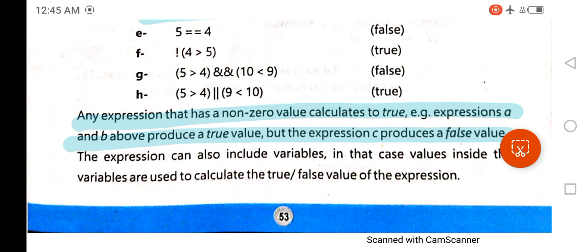So you will perform short circuit evaluation here, and you do not need to test the other sub expression of this expression, as logical not operator is used, so the final result is true. Any expression that has a non-zero value calculates to true. Example given, expression A and B above produces a true value, but the expression C produces a false value.